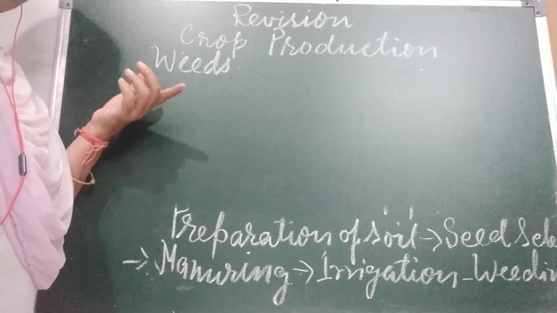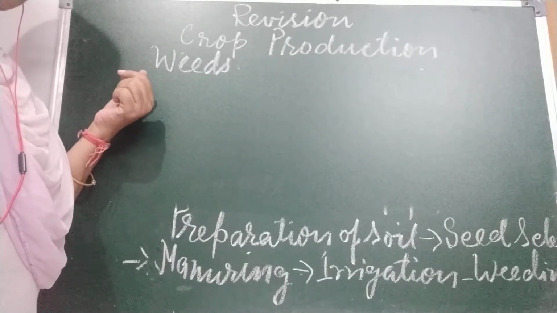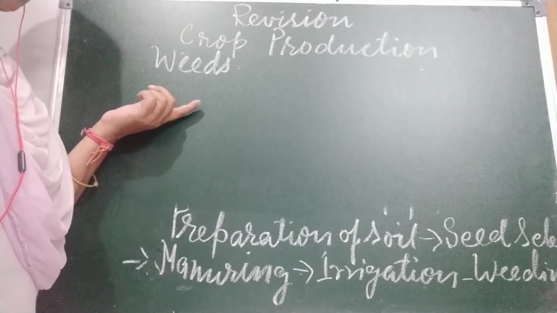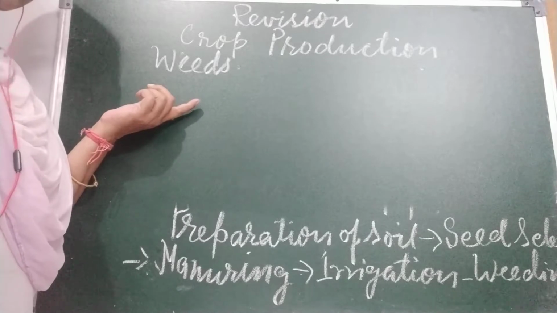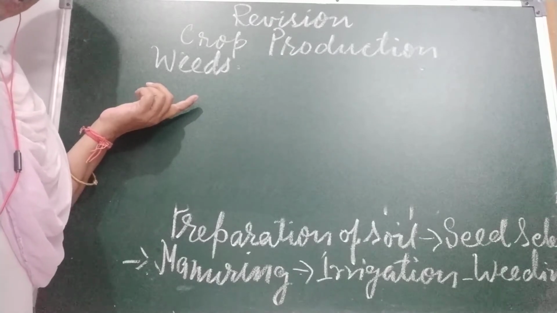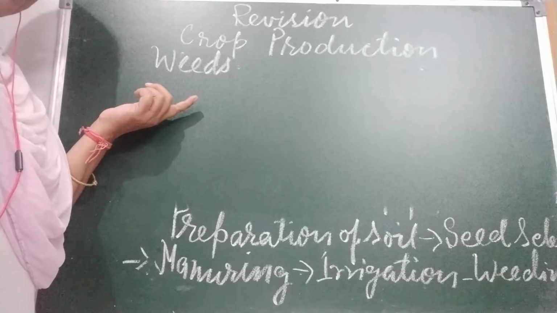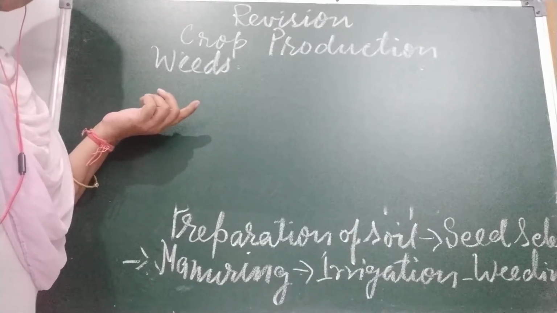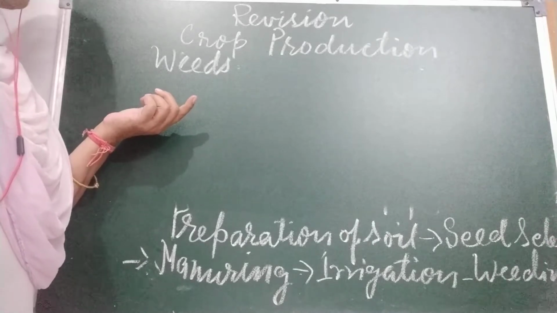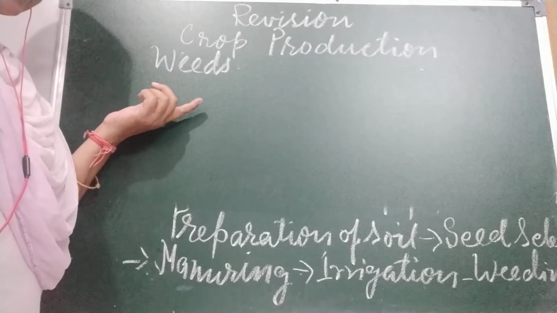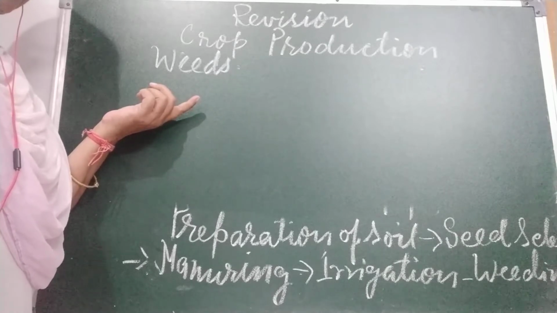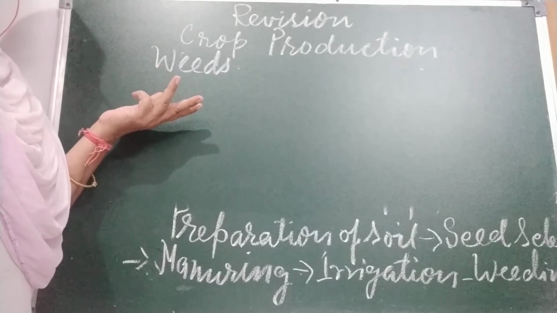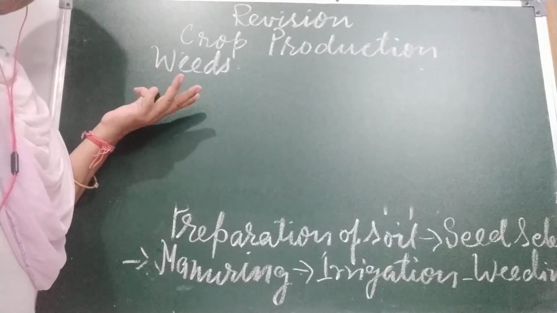Weeding can be done manually by pulling the weeds or by using weedicides. Weedicides are herbicides which kill the weeds. Weedicides are chemicals, and they destroy the plant. We spray them, they destroy the weeds but do not affect the main crop. Examples of some weedicides are Cyanazine, Dalapon, Metachlor. Very important: three weedicides I have told you, Cyanazine, Dalapon, and Metachlor.